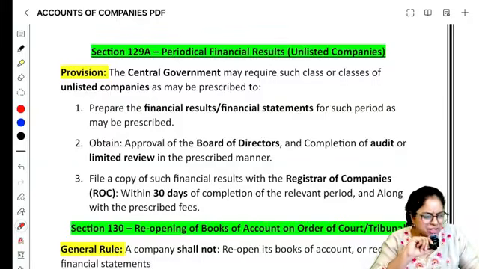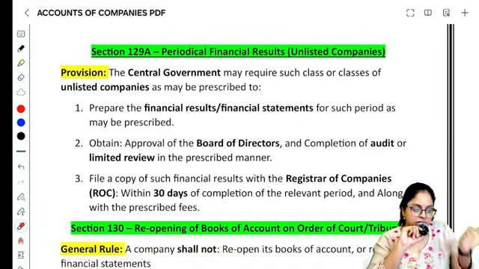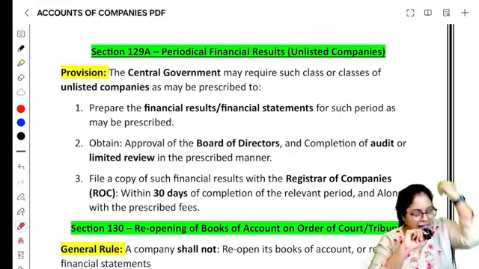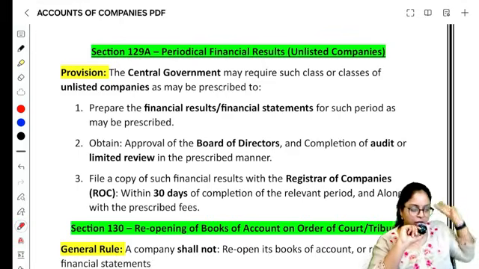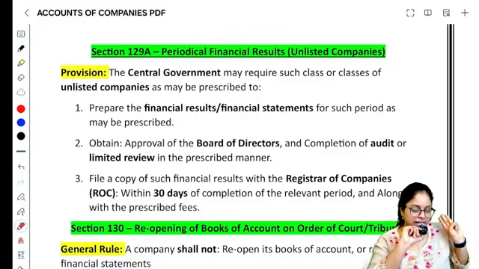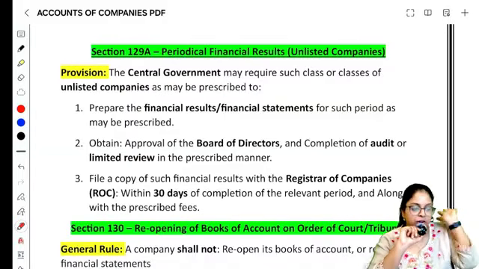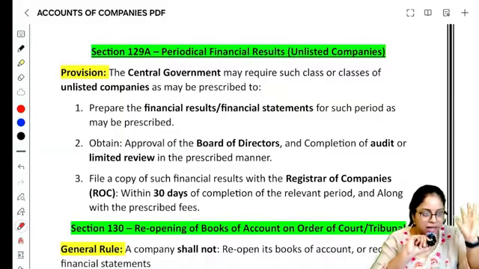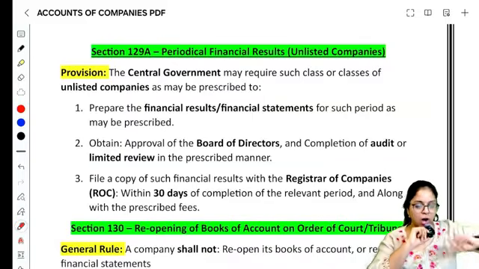Simply what we are trying to say is, just because you are unlisted, you cannot escape from preparing periodical financial statements. You will have to prepare periodical financial results or periodical financial statements as may be prescribed, give it to the board of directors, get it approved, get the audit or limited review done, as we will tell. For some cases, we'll tell audit, or quarterly, we will tell get limited review done, get it done, okay, and give a copy to the ROC within a period of 30 days from completion. Very clear about it. Just because you're an unlisted public company, you cannot escape. Right, so that is section number 129A.